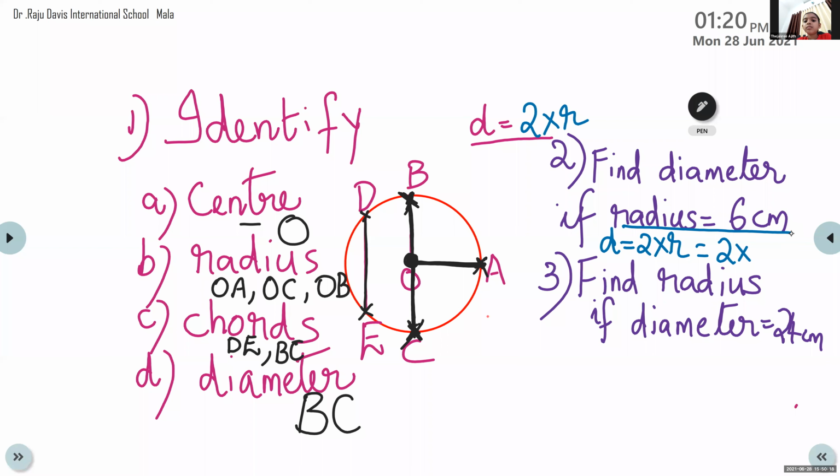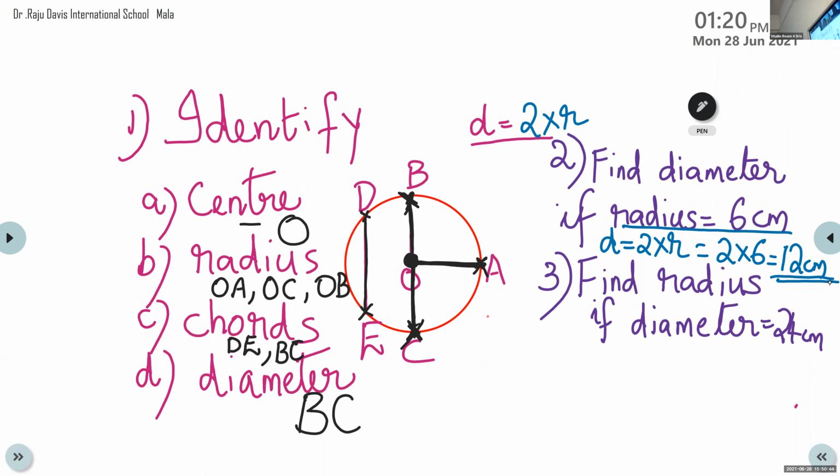Ma'am, 6. Tell me the answer. Ma'am, 2r, we can write r into 2. r into 2, 2 into r, same. Tell me the answer, final answer. 6 is the radius. So 2 times 6, 12 centimeter. Okay. Check whether you got this answer.